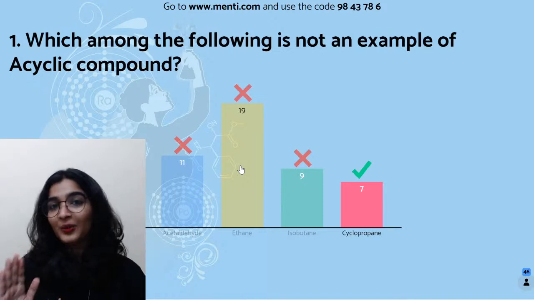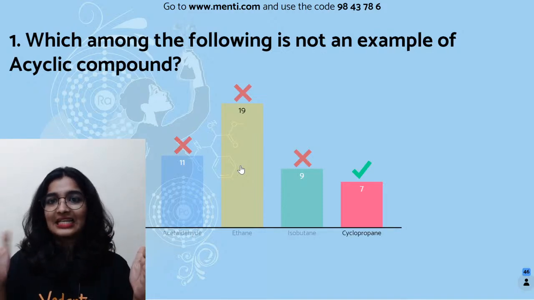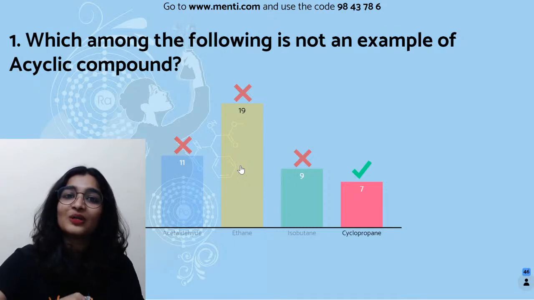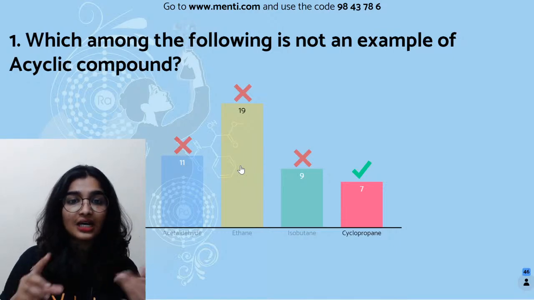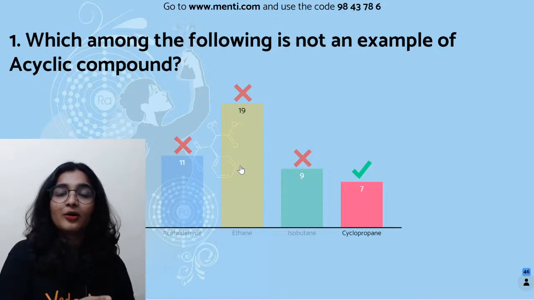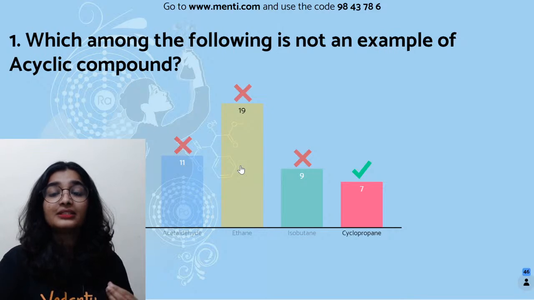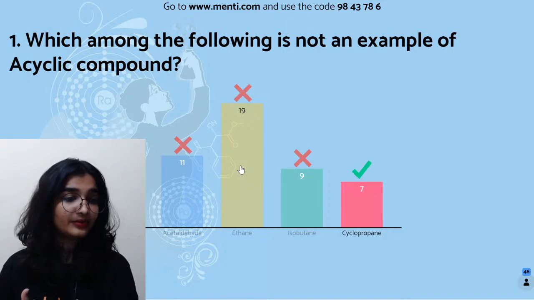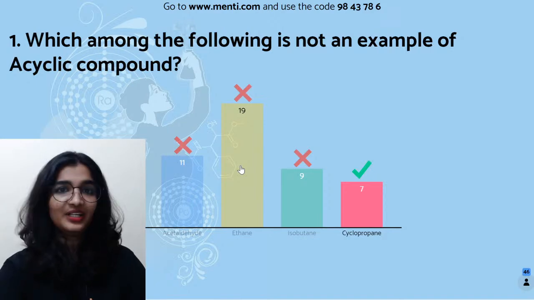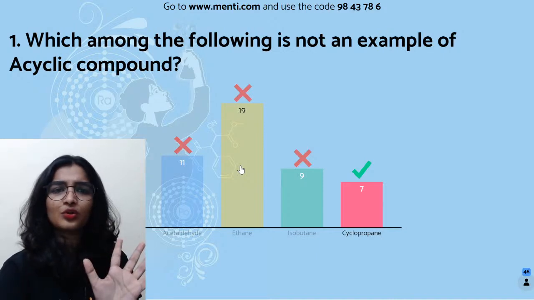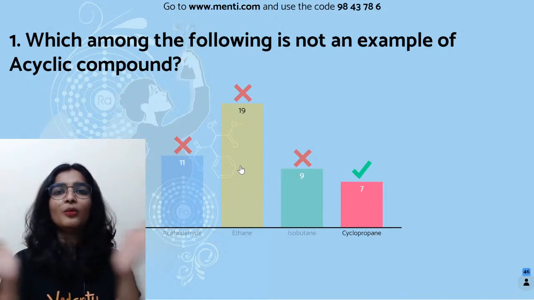Wait. I told you cyclic, acyclic. Cyclic means cyclopropane is right there. The question was which among the following is not an example of acyclic. So these are acetaldehyde, ethane, isobutane. They are not closed chain compounds. So they are acyclic or aliphatic. But this is cyclopropane, which is a closed chain compound. It is not an example of acyclic compound. Right? Is it clear now? The difference, they are completely opposite.